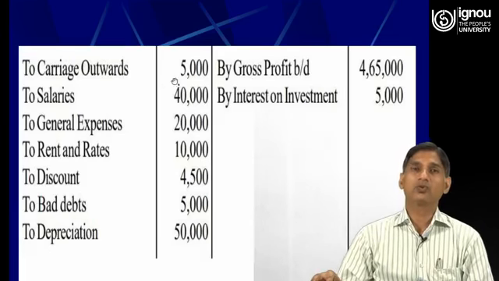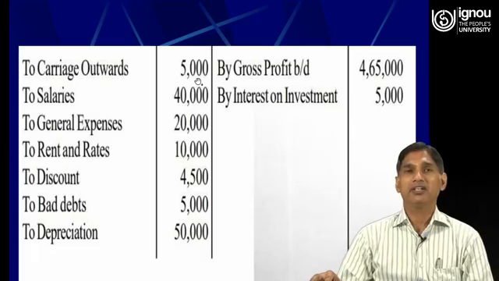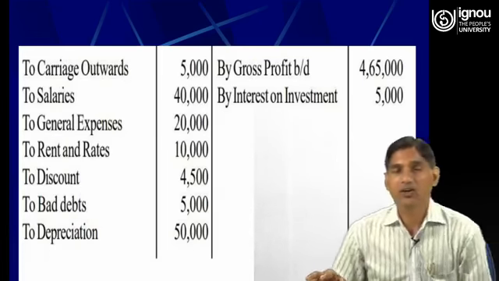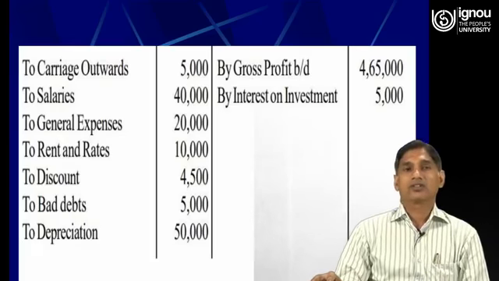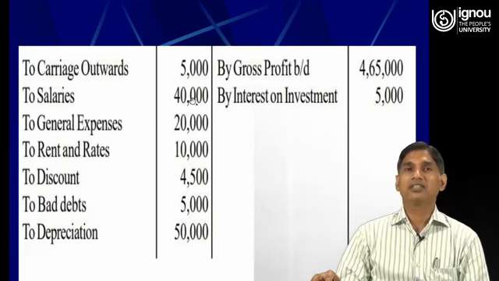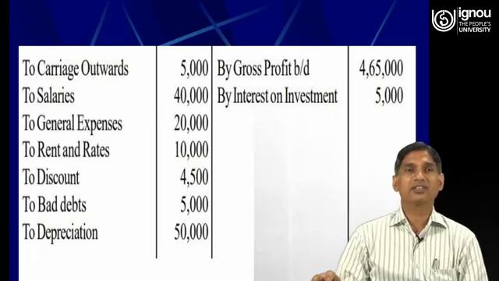To carriage outward 5,000, it means these are the expenses which we have paid in order to sell the goods. Carriage outwards. To salaries 40,000, this is the salary pertaining to the staff working in the office. Then the general expenses again given in the trial balance 20,000. To rent and taxes given in the trial balance 10,000.